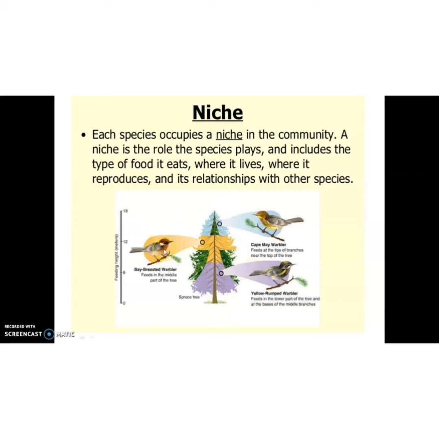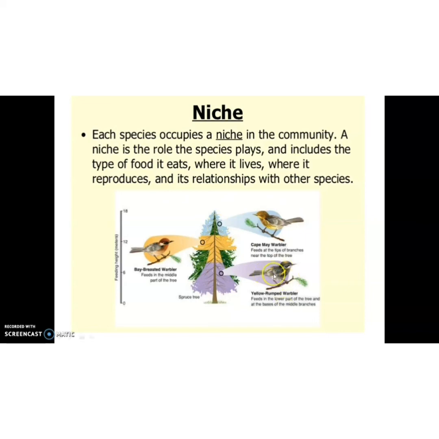The first one, bay-breasted warbler, feeds on the middle part of the tree. So this middle part of the tree is the niche for this particular species. Clear? But in case of Cape May warbler, it feeds at the tips of branches near the top of the tree. So where is the niche of this bird? At the tips of branches, near to the top of the tree.